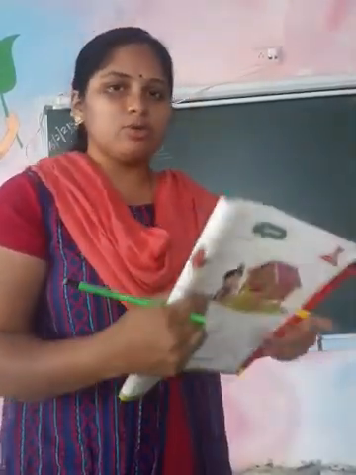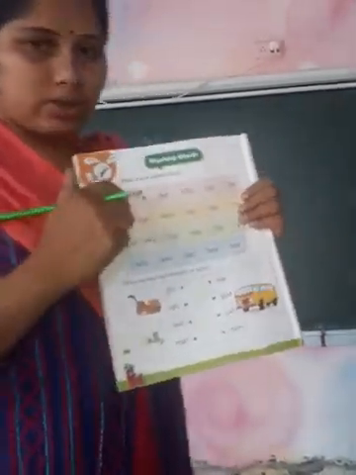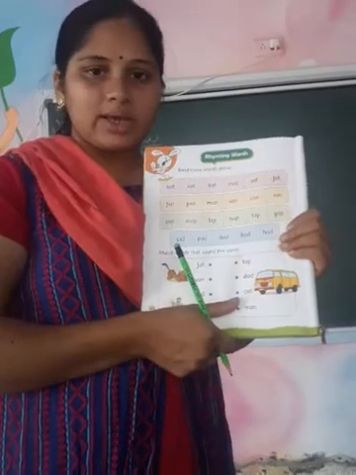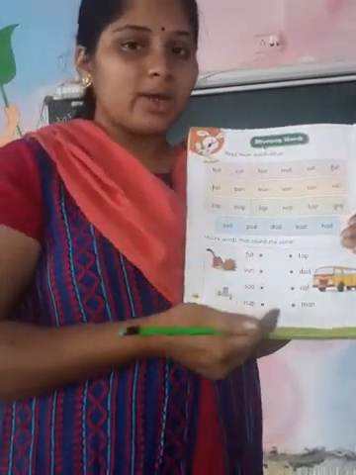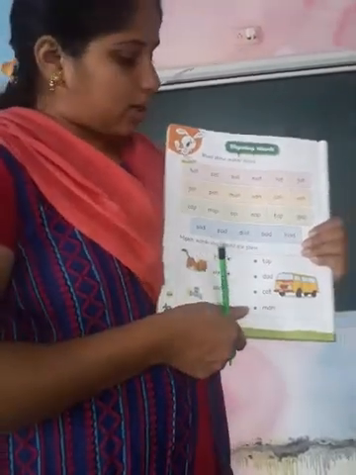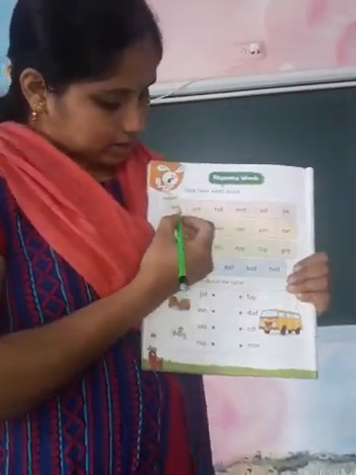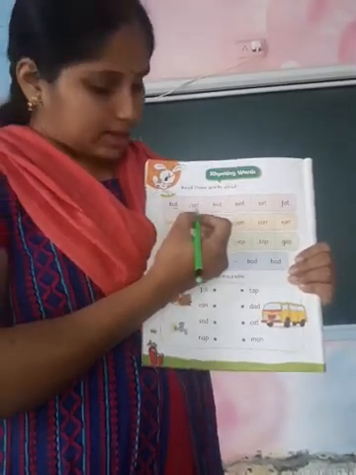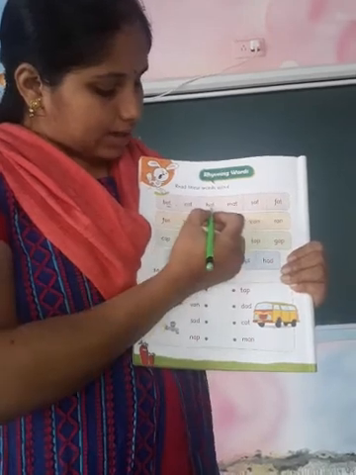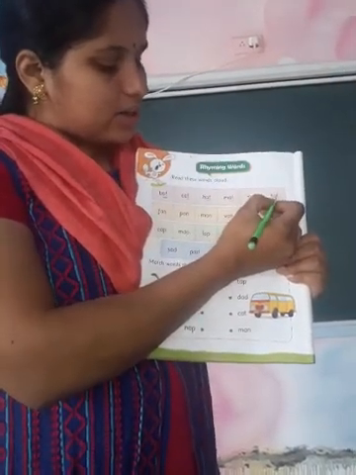Again write CW. We will read out the rhyming words with A sound words. Okay, we have learned rhyming words. Words that have the same ending sound are called rhyming words. Okay. See now. B-A-T, bat. See, the ending letters are given in red color everywhere.